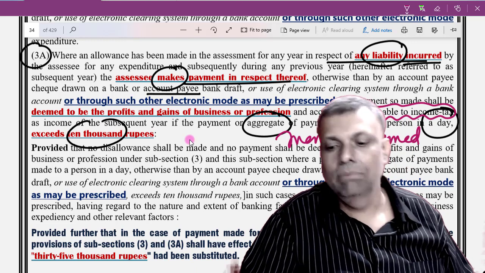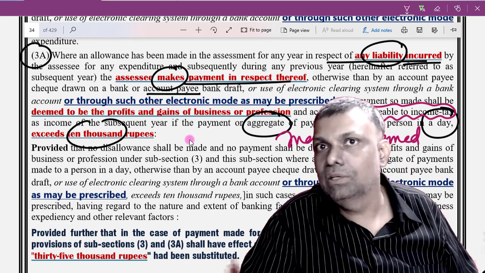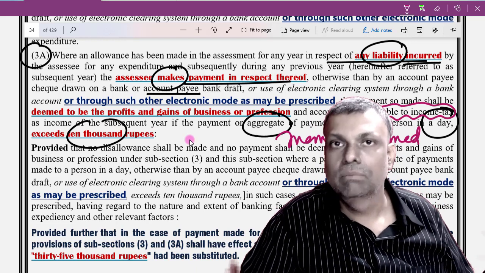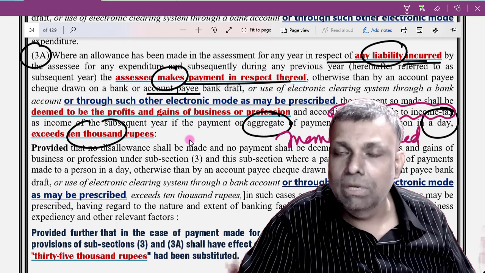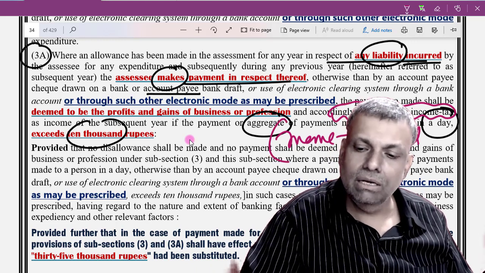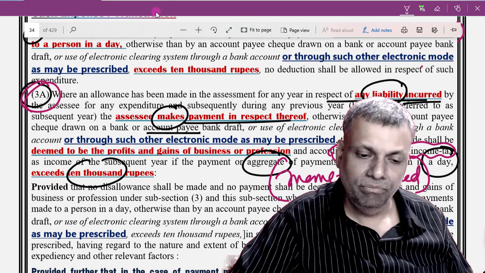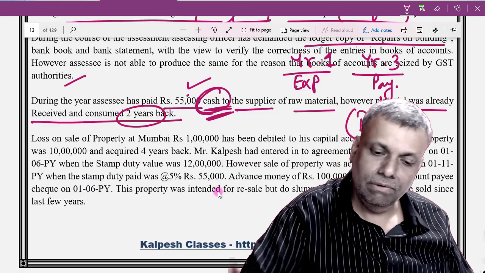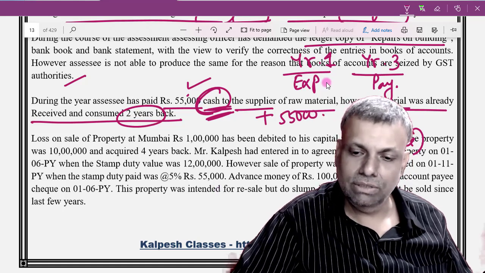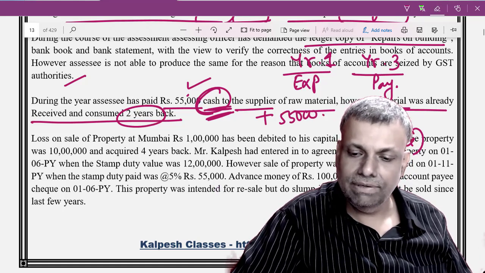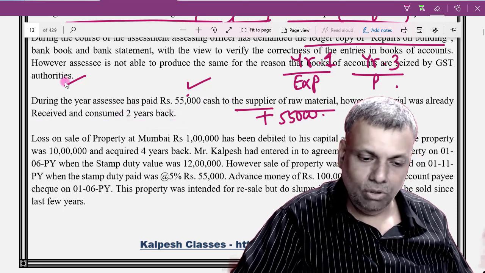This will be your deemed income, because in the current year there is no expenditure. When you have an expenditure, you say I'm disallowing. But this is not the expenditure year. This is the year of payment of the liability, and therefore it will be a deemed income by virtue of subclause 3A, this particular provision, and accordingly 55,000 I have to add to the computation. So add 55,000. As I already told you, friends, please keep on updating your answer.